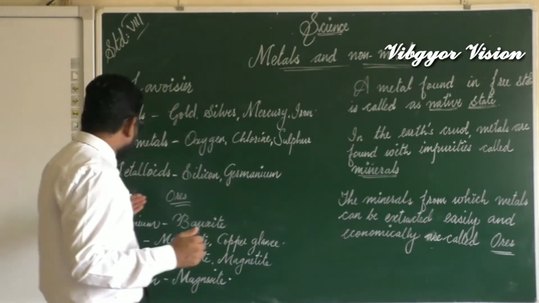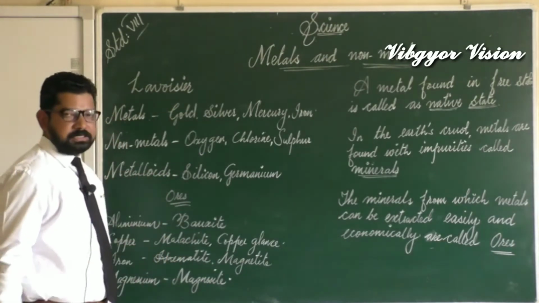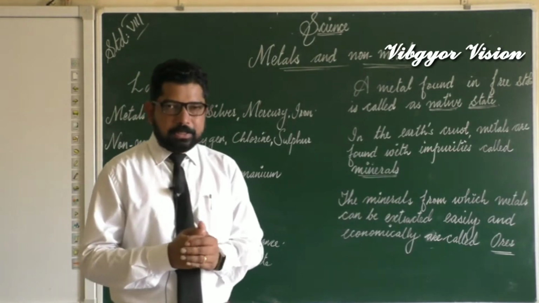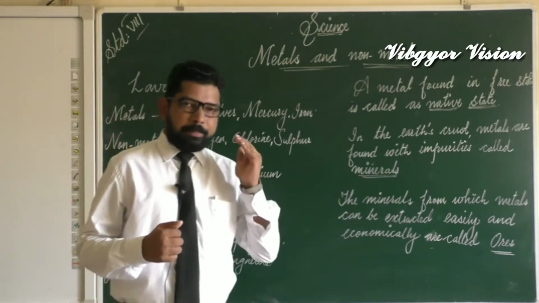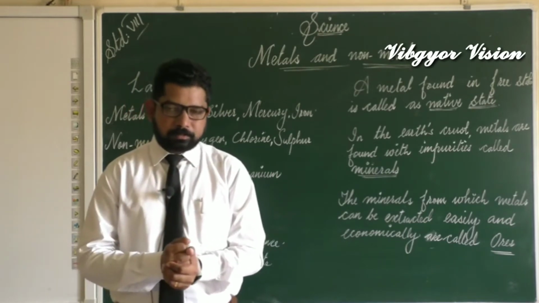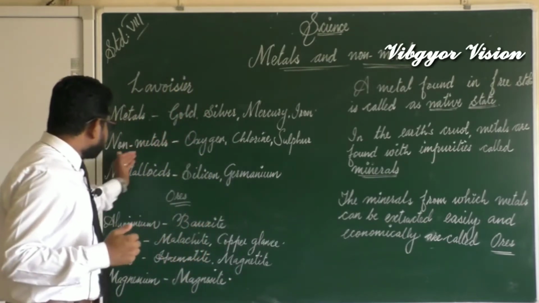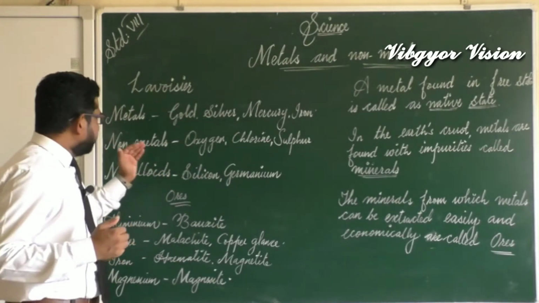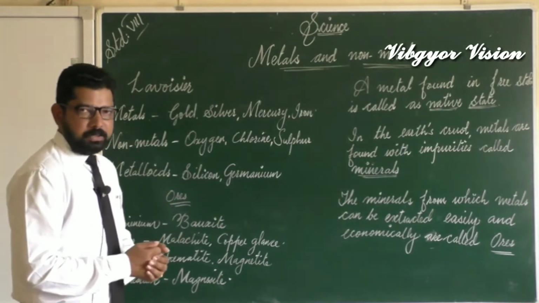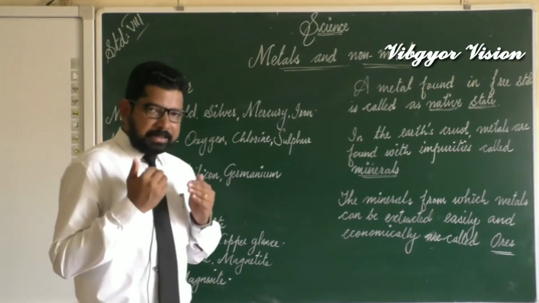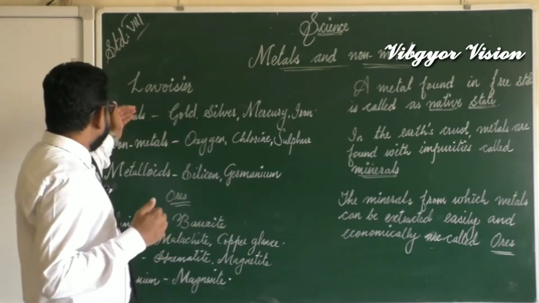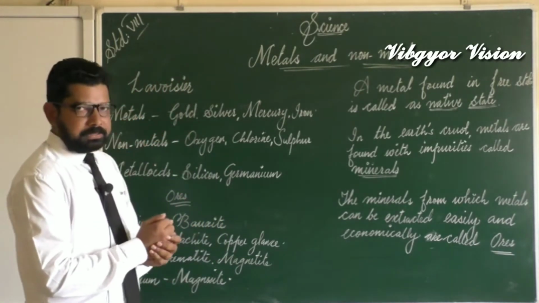Now there is another category, metalloids. So first we should know what metalloids are. We said that elements can be classified into metals, non-metals and metalloids. Metalloids are the elements which show the properties of both metals and non-metals, their properties lie between those of metals and non-metals.